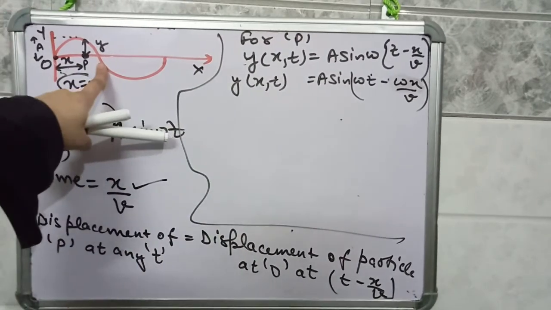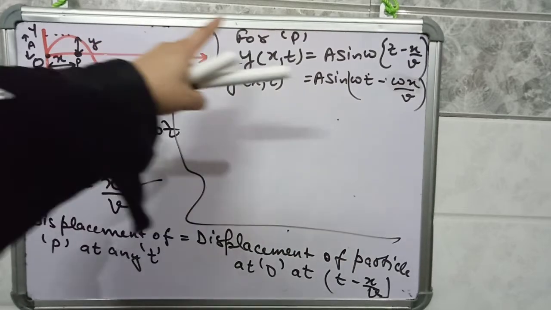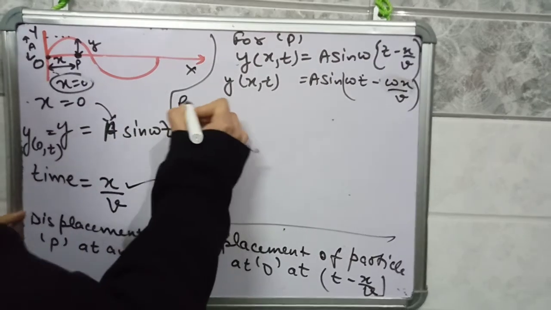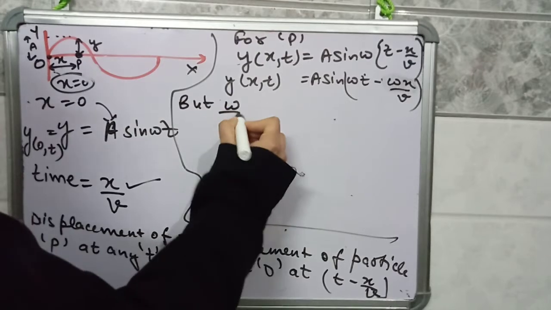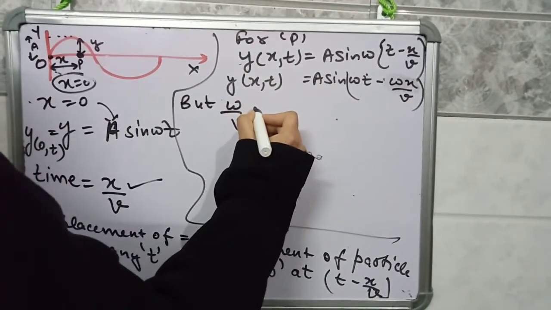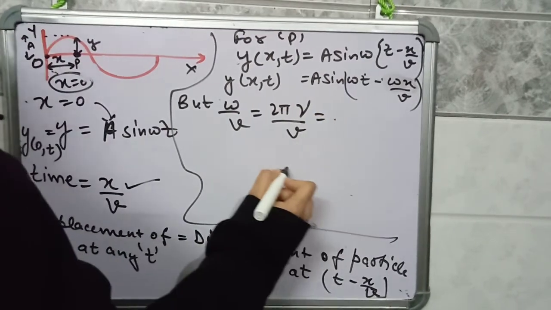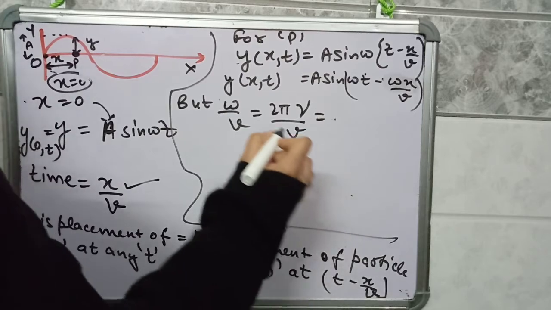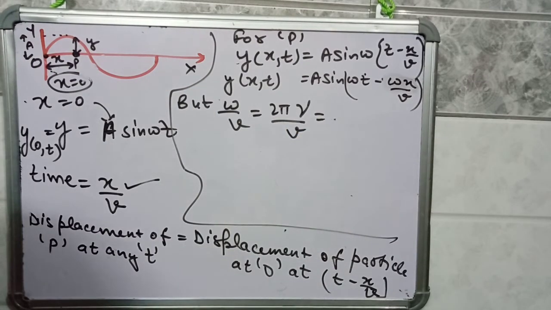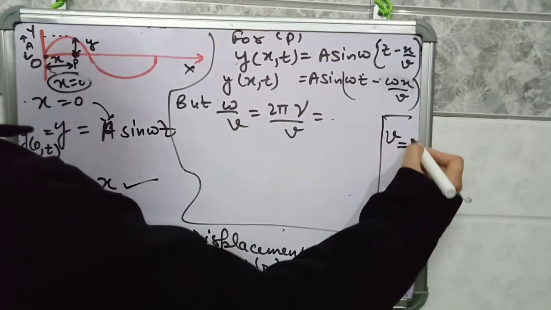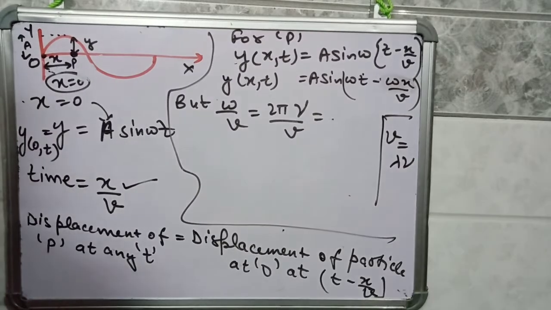So y displacement, this is the equation of displacement for the particle at point P, which is equal to A sin omega, we have put the value of time as t minus x by v. Now omega by v is present, omega by v is equal to 2 pi nu by v. We know that omega is angular velocity which is equal to 2 pi nu, and v is equal to lambda nu. We have derived this relation, v is the wave velocity and it is equal to lambda nu.